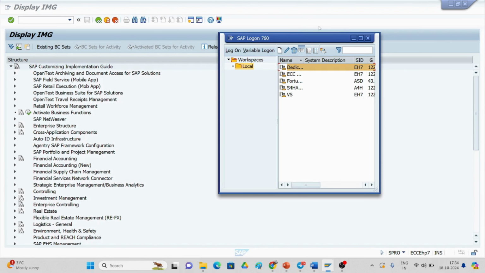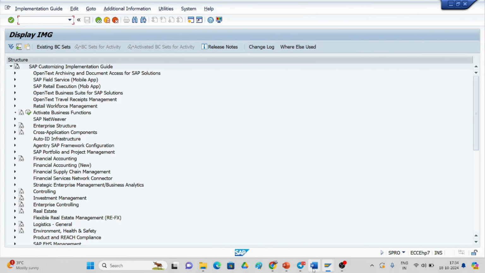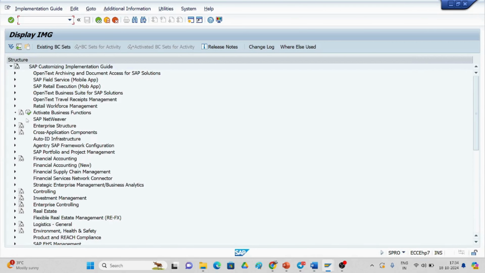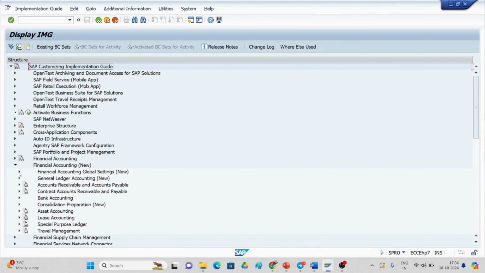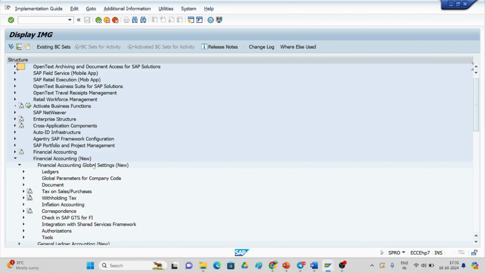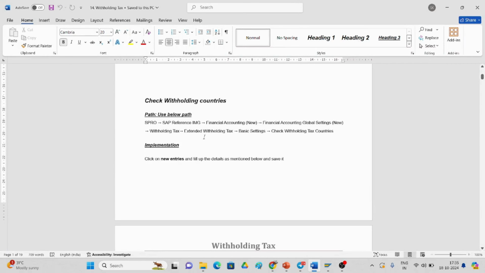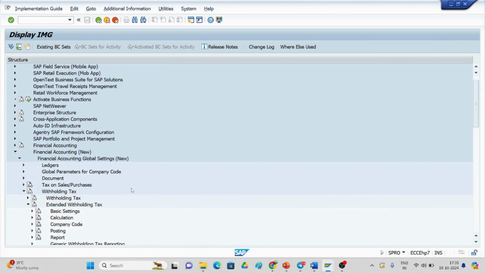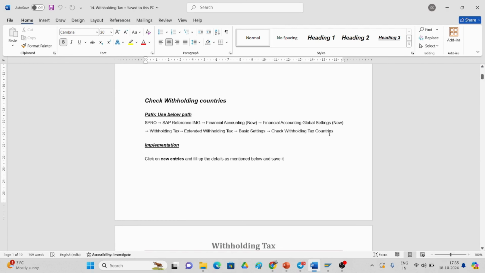And if you see the document over here, you can follow the steps one by one. Here you see Financial Accounting (New), Financial Accounting Global Settings (New). Here if you observe, there is Withholding Tax and Extended Withholding Tax, and you have to see Check Withholding Tax Countries.